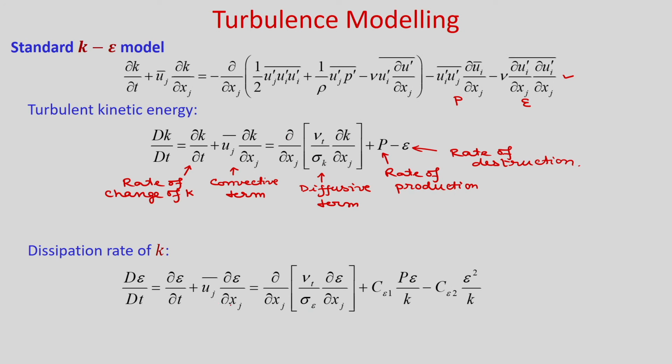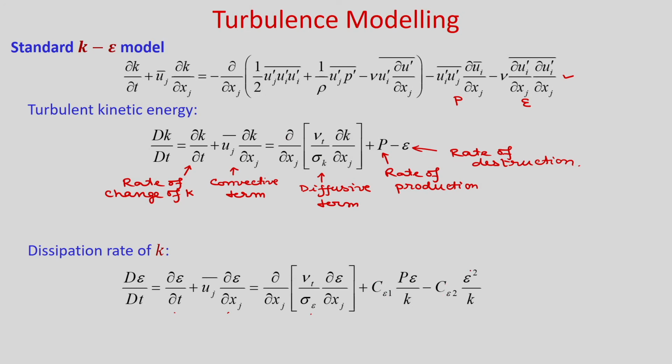Again, in a similar way, this is the rate of change of epsilon, this is the convective term, this is the diffusive term, and this is the rate of production, and this is the rate of destruction.